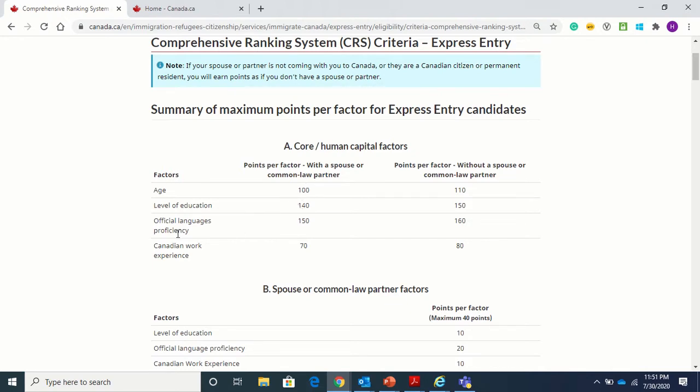For the official language proficiency test, here you can get a maximum of 150 points, or 160 if you're applying single. If you note, if you apply single, you get maximum points for each factor rather than when you apply with your spouse. This is one of the things in the system for points calculation. If you hold more than 1 year of work experience in Canada, then you get points for that also, that is 70 points. So these are the core human capital factors.